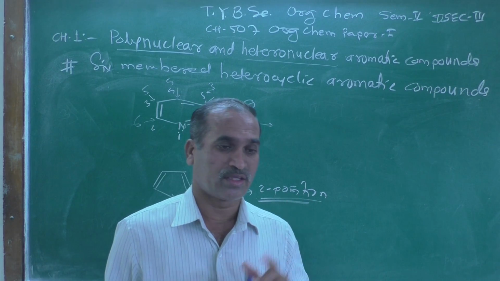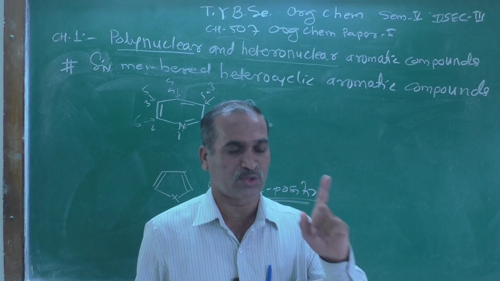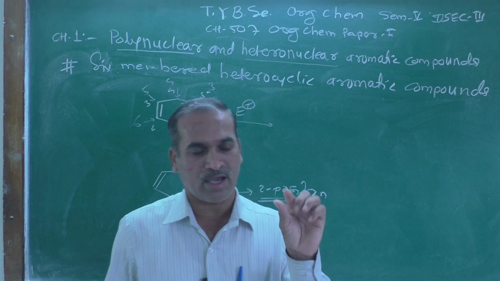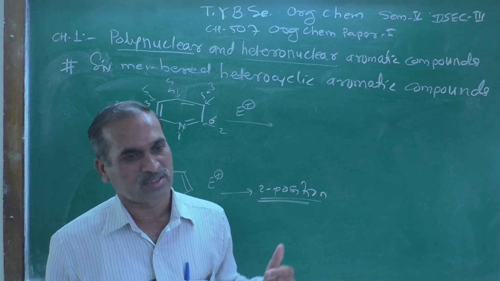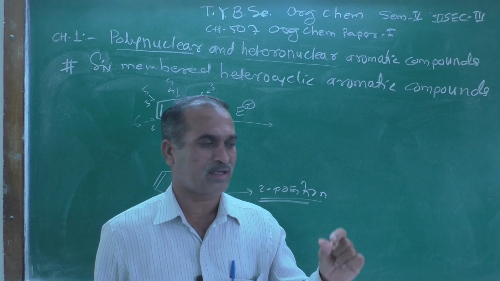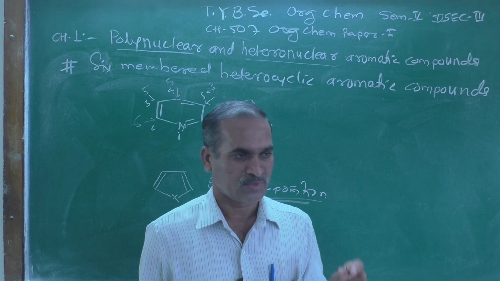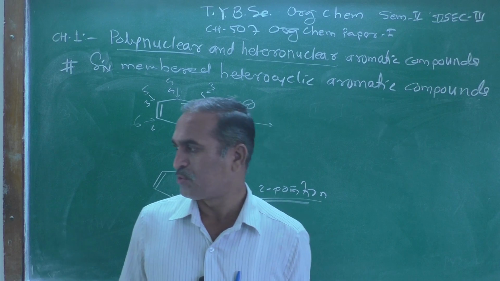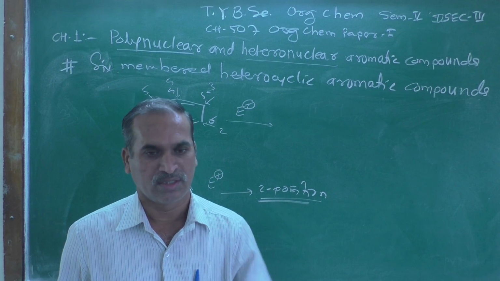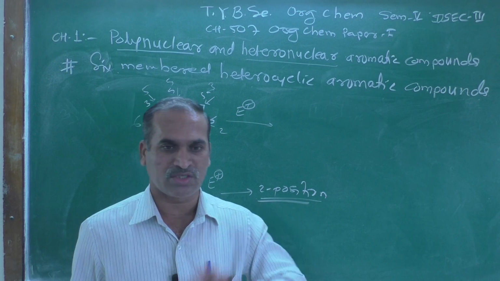But where does the electrophile prefer to attack, at the 2 position or the 3 position? Once again we attacked the electrophile at the 2 position as well as the 3 position, and we drew the resonating structures.